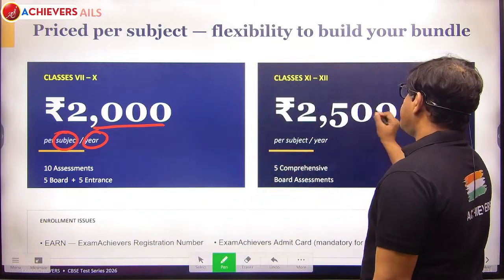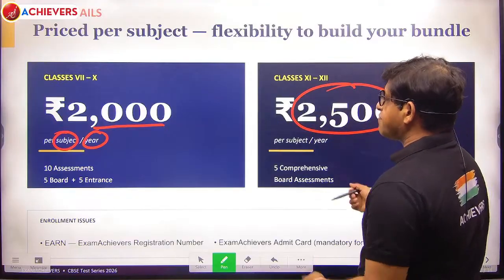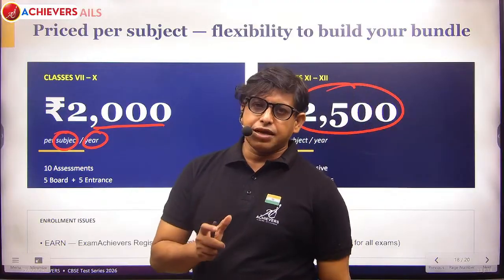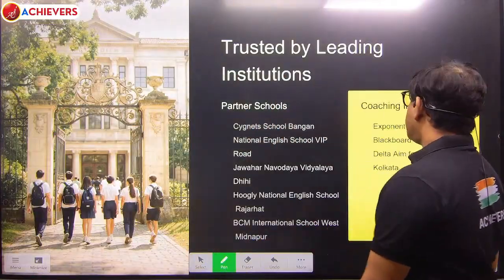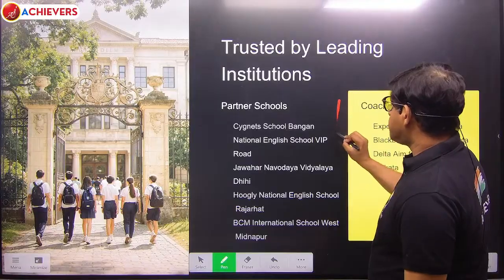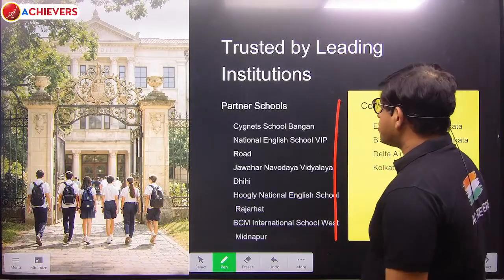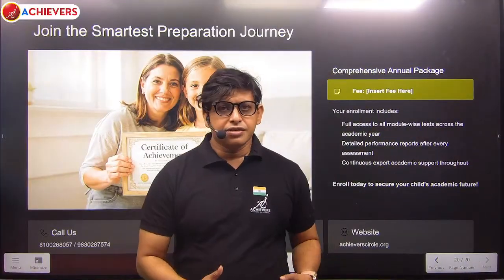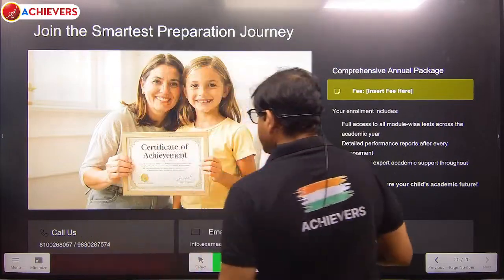For class 11 and 12, it's going to be 2500 per subject. So one subject 2500, two subjects 5000 and so on. The max limit is 10,000 for a full year. Okay, so this is about the particular information. We are working with different schools. We are working also with different coaching institutes. You can also come directly to us to take the test series. You need to call this number.